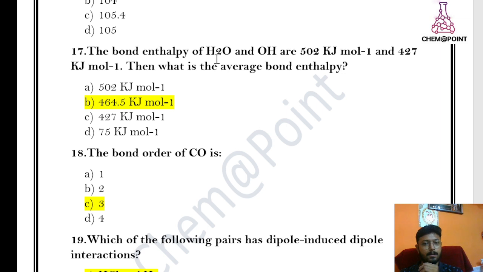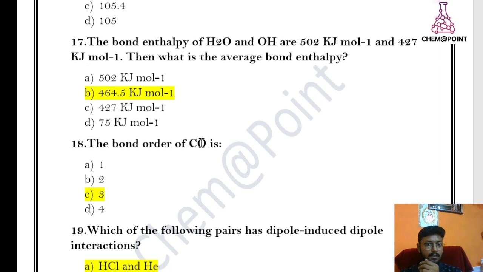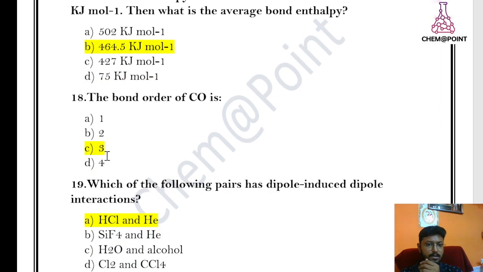The bond enthalpies of the two O-H bonds in H2O are 502 kilojoule per mole and 427 kilojoule per mole. What is the average bond enthalpy? Put the formula, get the answer, and the right answer is option B, 464.5 kilojoule per mole. The bond order of CO is 3.